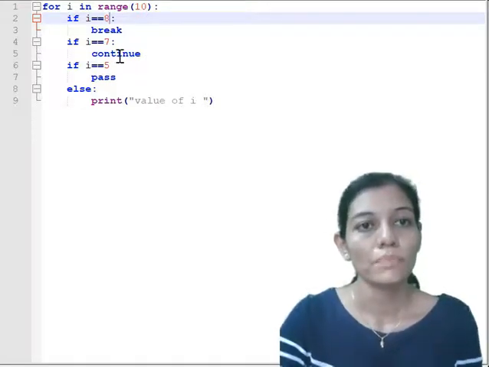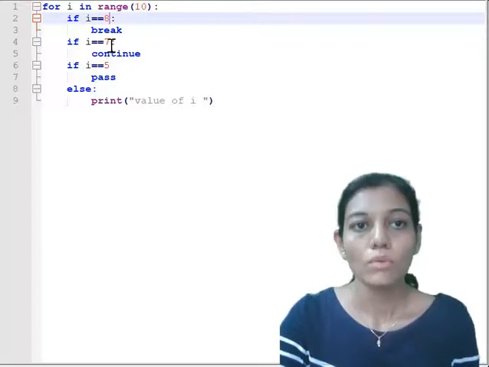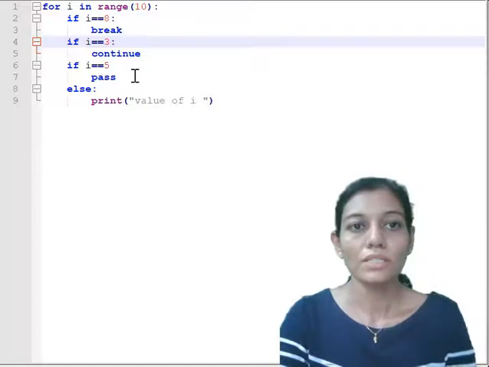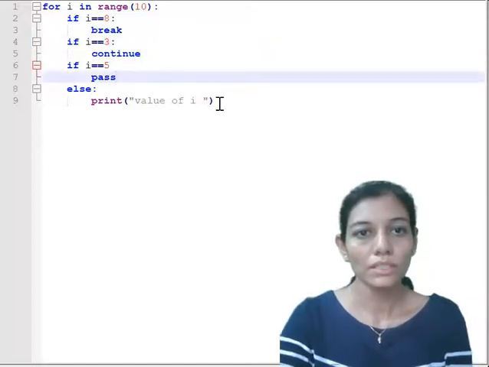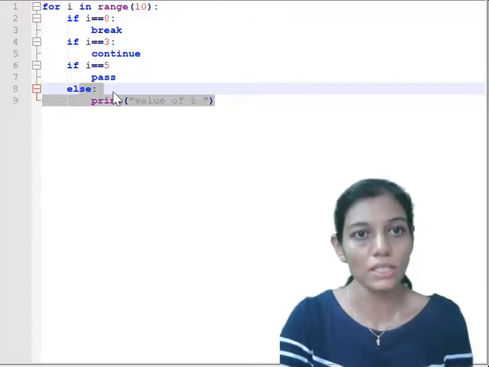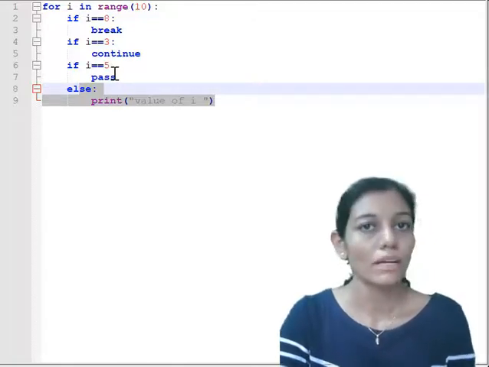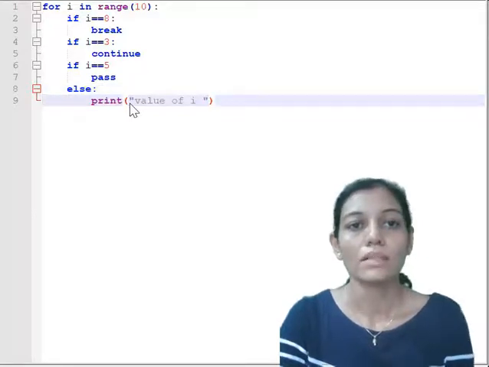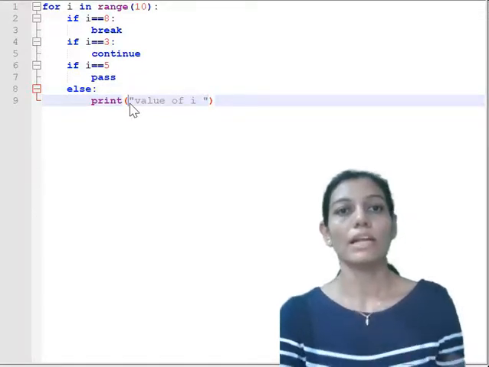Okay, if it is 7 we want to continue, or rather let us change it and make it 3. So if it is 3, don't go further over here and just continue with the next iteration. If it is 5, again don't do anything, as if it is not written, and otherwise it is going to print the value of I. So let us execute it.